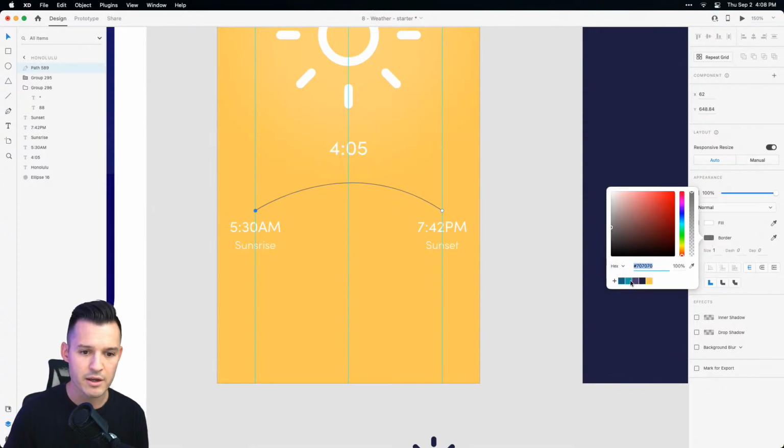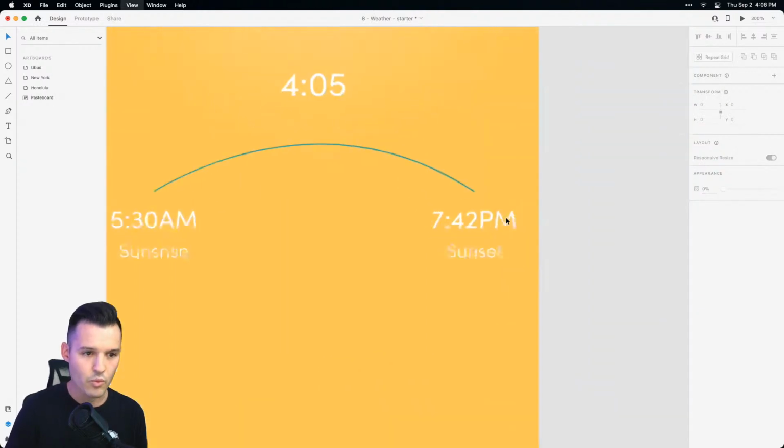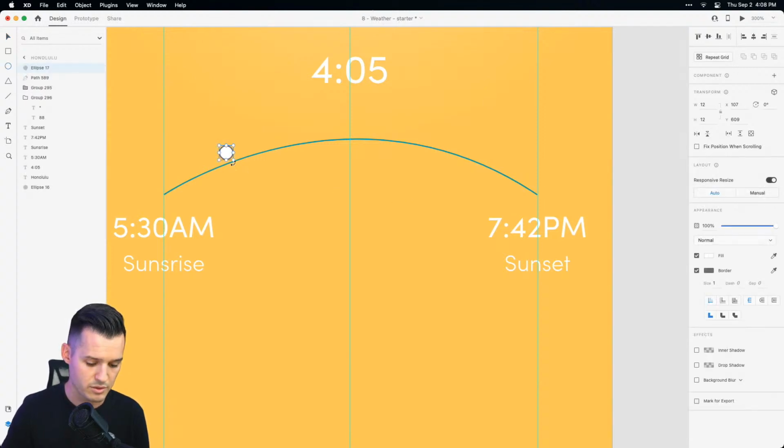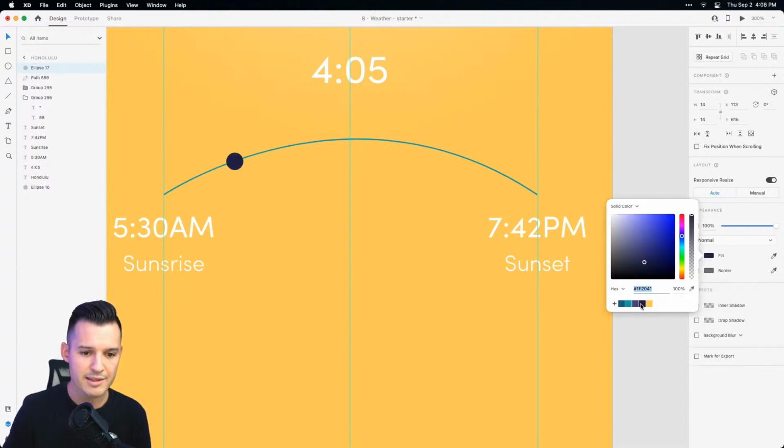Okay, cool. Let's pick a fun color here. So we'll get a little bit of a contrasting color, and we're gonna do some masking and some fun stuff here. First things first, though, let's also do a little indicator. Okay, that we can kind of move up our timeline here. We'll take the border off of this. Do we like this blue?